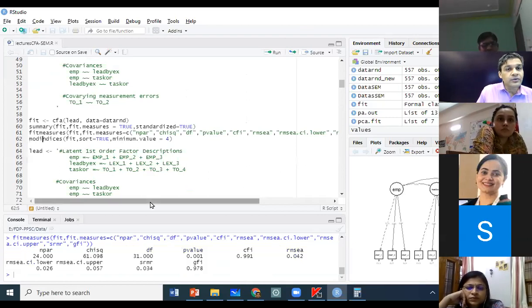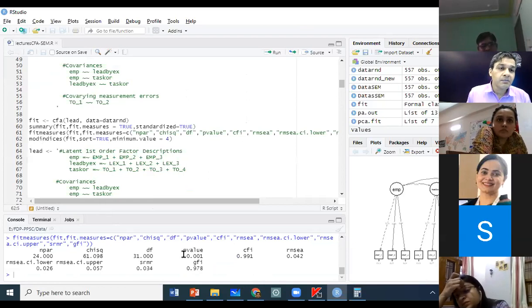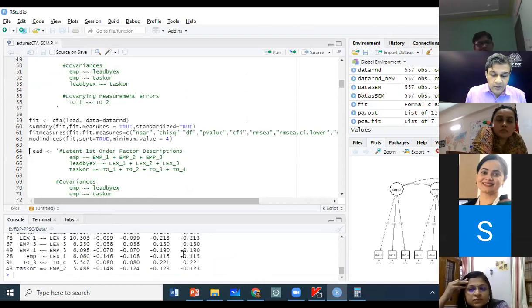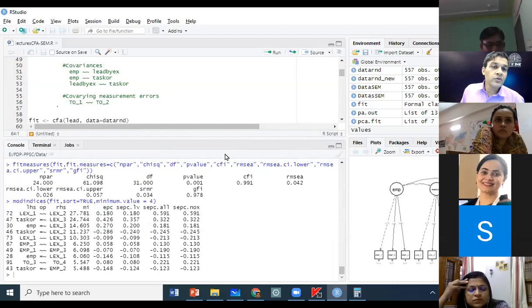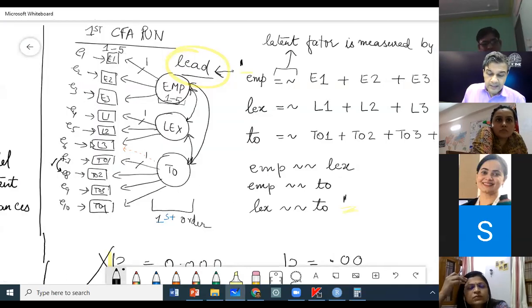And now because my chi-square has fallen, but it is still not the best, my p-value is still showing me it is less than 0.05. So I ask the tool again, Mr. Software, do you have any other suggestions to make? Do you want to propose any new suggestion? Now it says, if you covary LEX1 and LEX2, the chi-square will fall further by 27. Now I go to my model and I say LEX1 and LEX2. Again, these are items of the same construct.